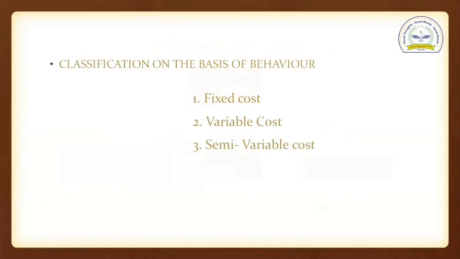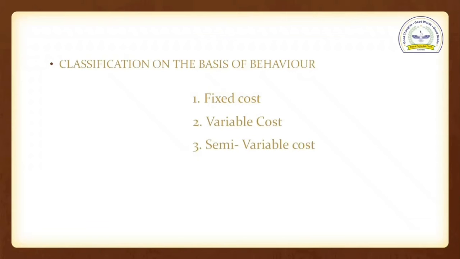Classification on the basis of behavior. The first one is fixed cost. A fixed cost is a cost, student, that does not change with an increase or decrease in the amount of goods and services. We can say, student, it is fixed in nature. Examples of fixed cost: rent, insurance, etc.